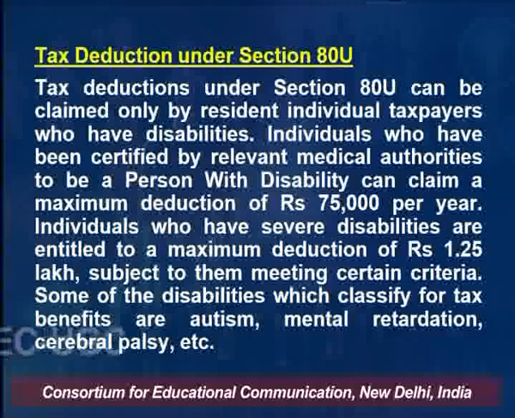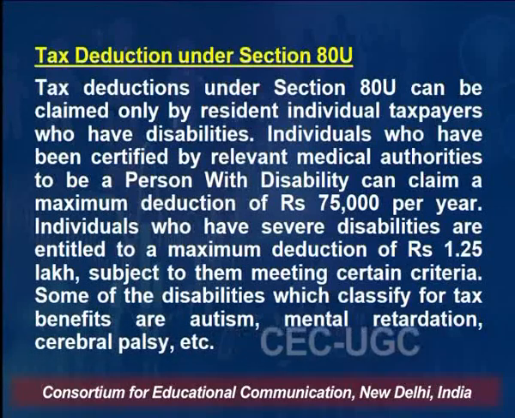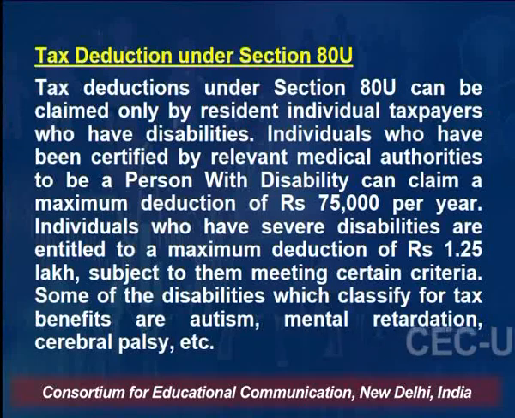Deduction under section 80U. Tax deduction under section 80U can be claimed only by resident individual taxpayers who have disabilities. Friends, earlier when we talked about section 80DD, if you recollect, that was on dependent children or siblings, that is children, or your spouse or your parents, right? Here we are talking of self.